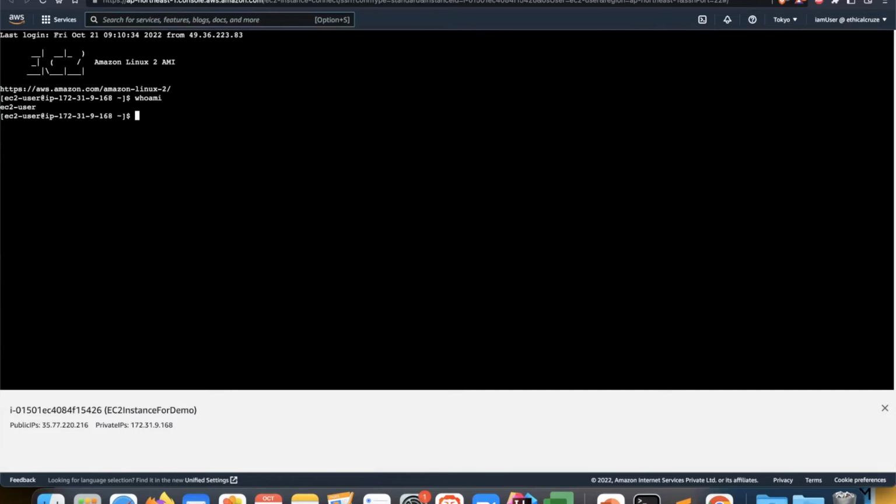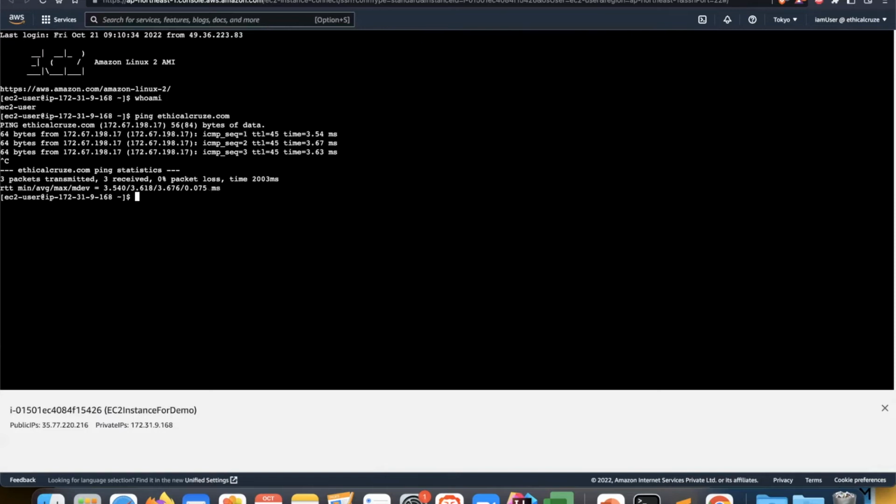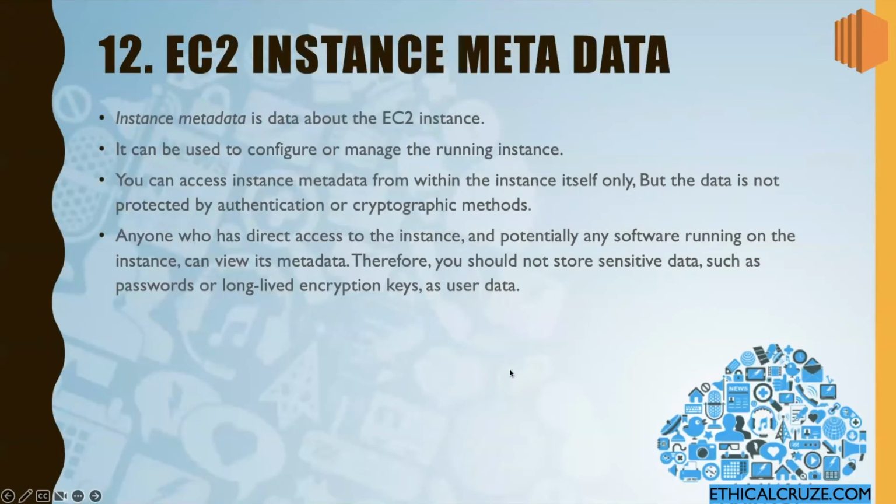It takes care of authentication, then establishes a connection and gives us this EC2 Instance Connect terminal. Okay, I will ping again, and as you can see, it is working. So this was the second method of connecting to EC2 instances. The first one was the SSH connection, the second one is EC2 Connect. You can use either method, but I prefer EC2 Connect because it is a lot easier than the SSH connection.